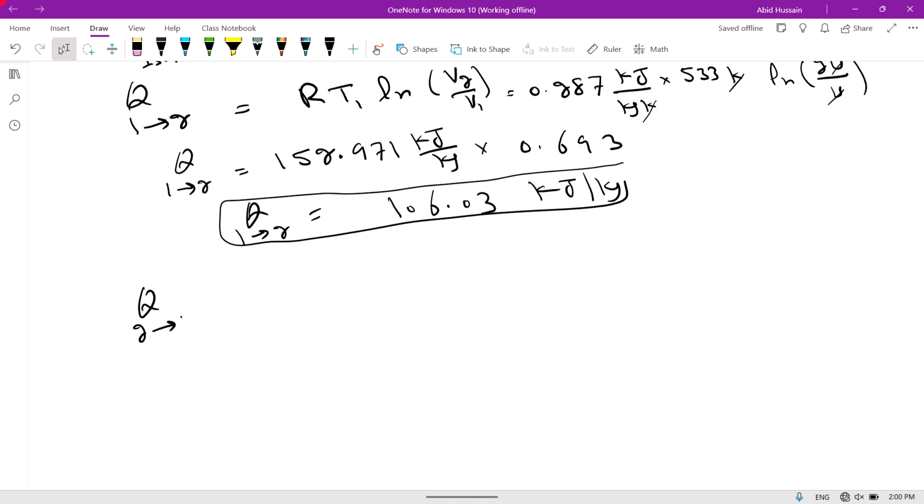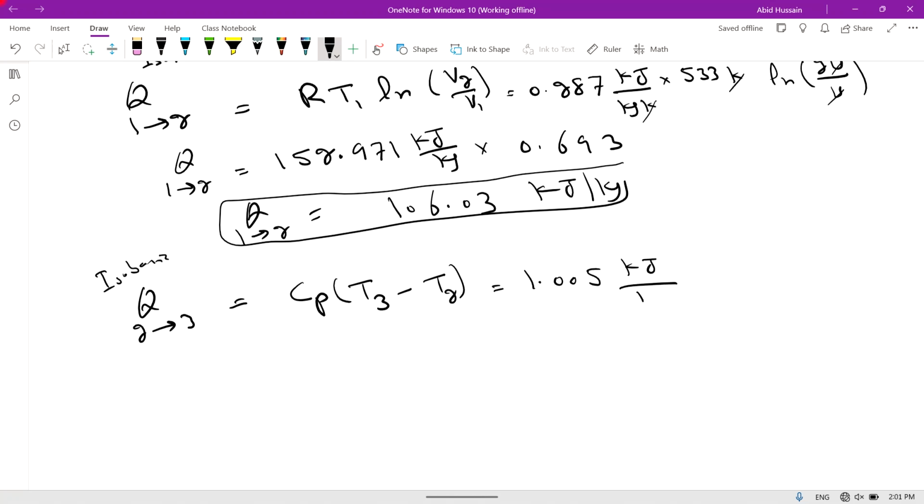Q from 2 to 3 is an isobaric, constant pressure process. So Q for an isobaric process is equal to Cp times (T3 minus T2). The value of Cp for air is 1.005 kilojoule per kilogram per Kelvin. First we find T3.